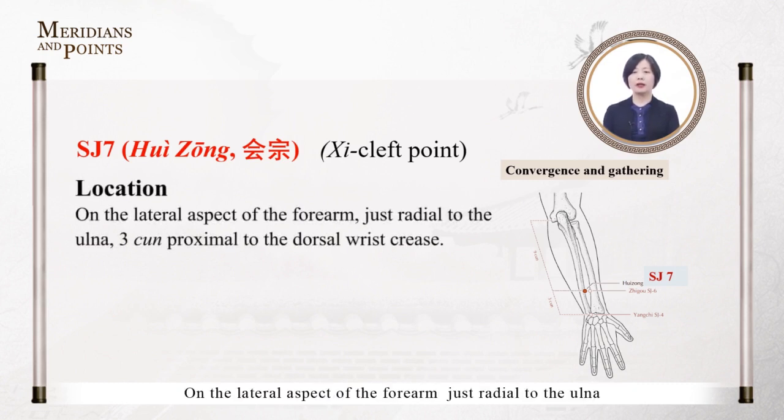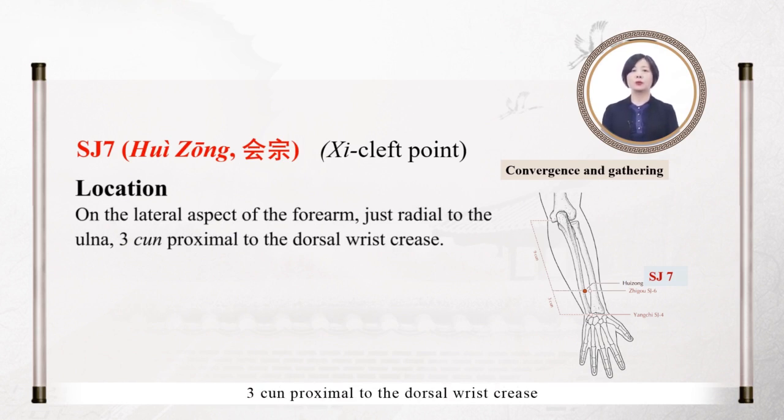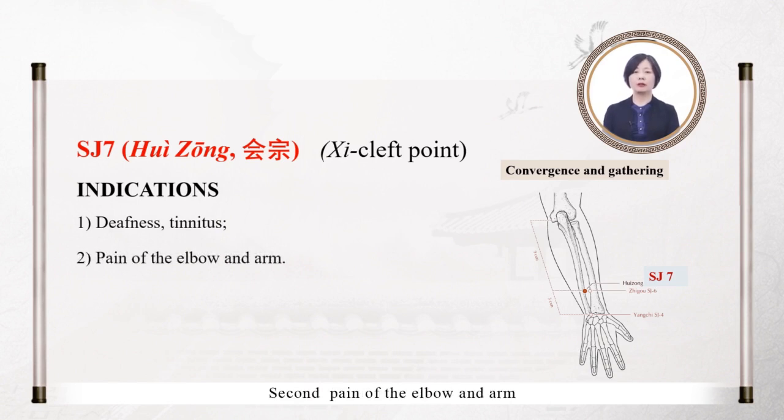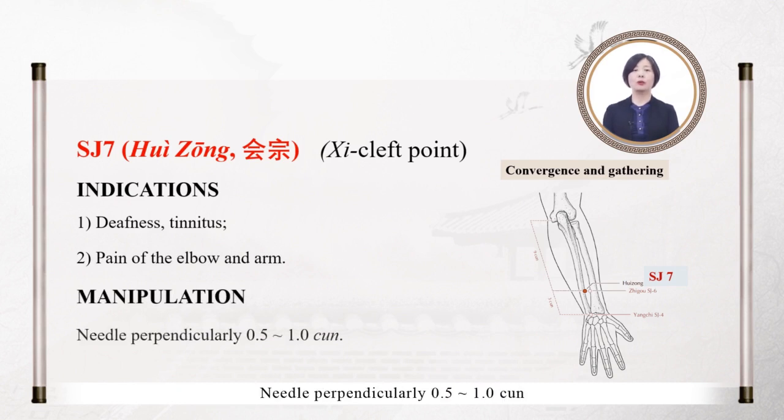Location: on the posterior aspect of the forearm, just radial to the ulna, 3 cun proximal to the dorsal wrist crease. Indications: first, deafness, tinnitus. Second, pain of the elbow and arm. Manipulation: needle perpendicularly half to 1 cun.